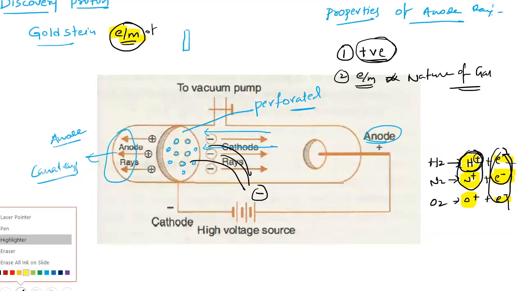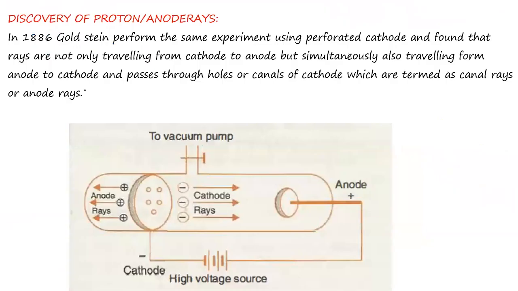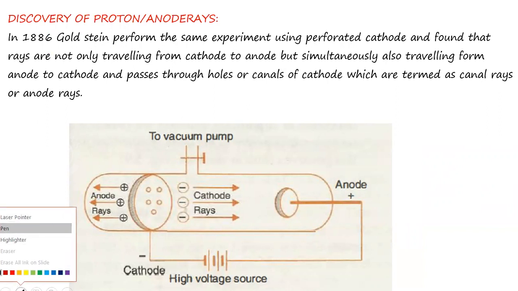Next, major anode rays. Now we will discuss the overall discussion of this discovery of proton or anode rays. In 1886, Goldstein performed the same experiment using a perforated cathode and found that rays are not only traveling from cathode to anode but simultaneously also traveling from anode to cathode and pass through holes or canals of the cathode, which are termed as canal rays or anode rays. This we have already discussed. Once again, for notes you follow this slide and copy it as it is with the diagram in your notebook.